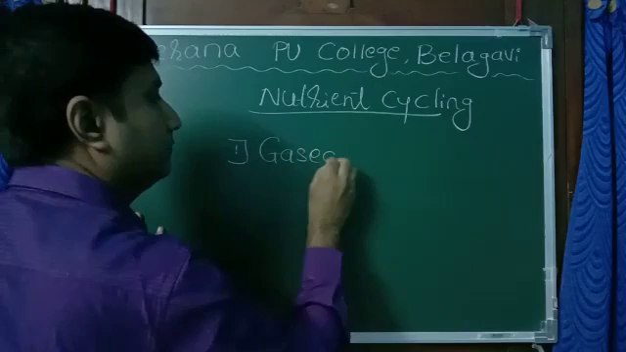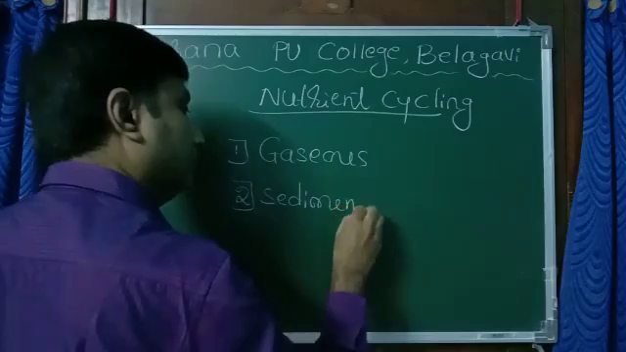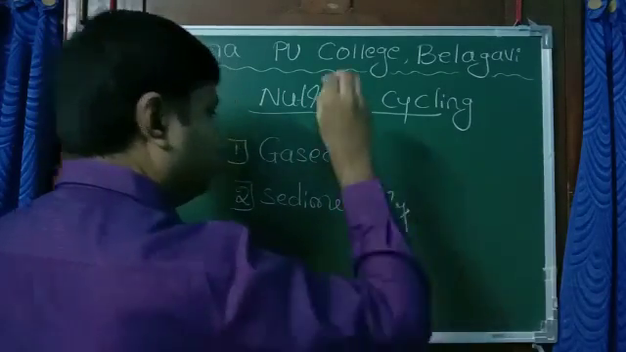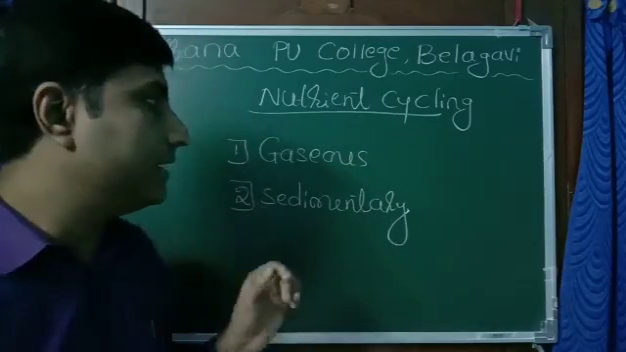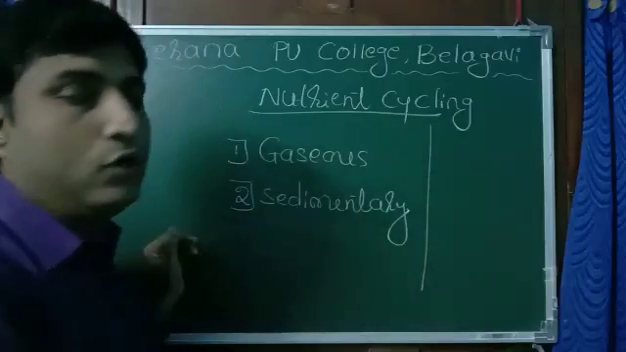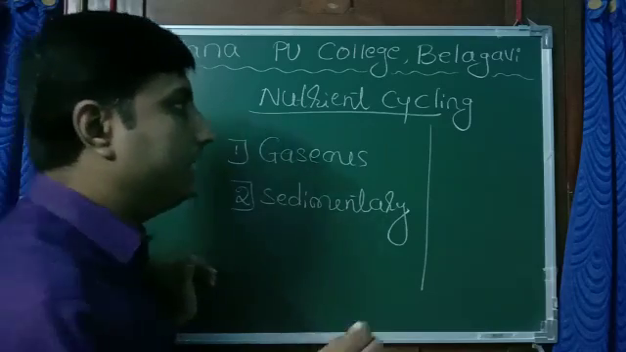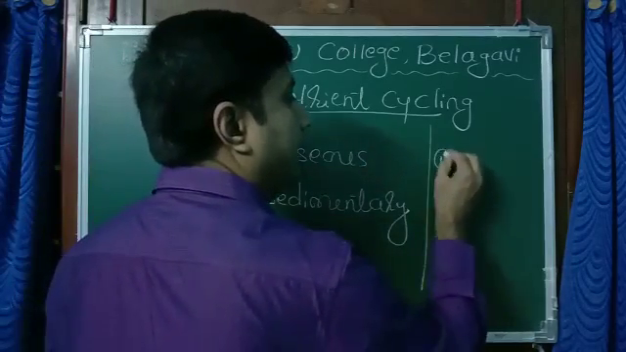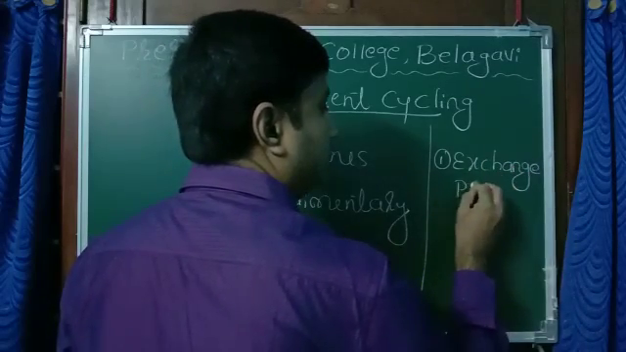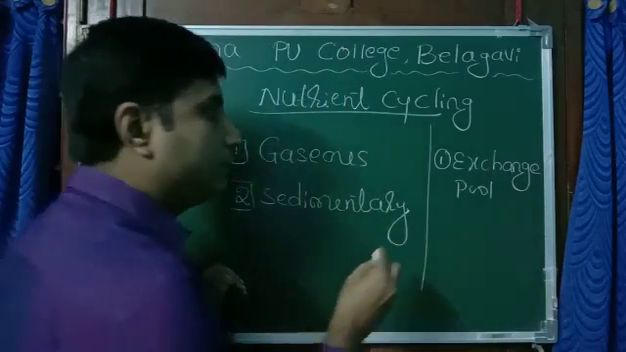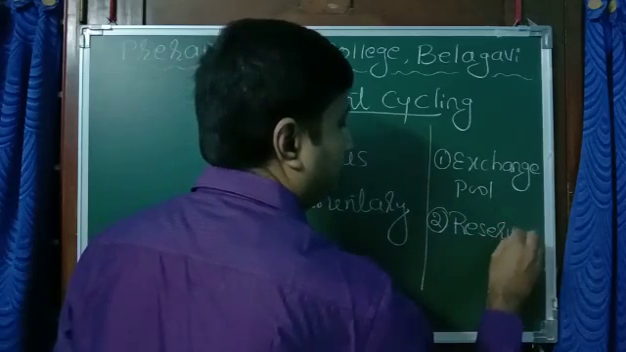Gaseous cycle and sedimentary cycle. Now what is this gaseous cycle and sedimentary cycle? In any biogeochemical cycle or nutrient cycling, there are two pools. One is the exchange pool and the other is the reservoir pool or the reserve pool.